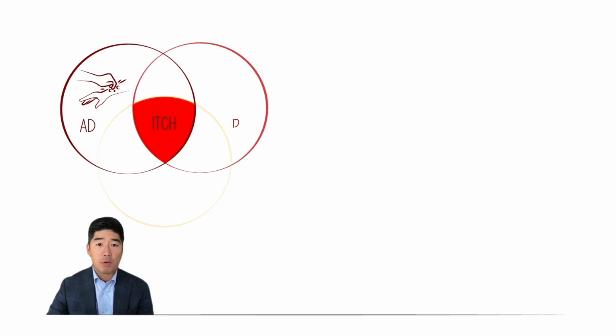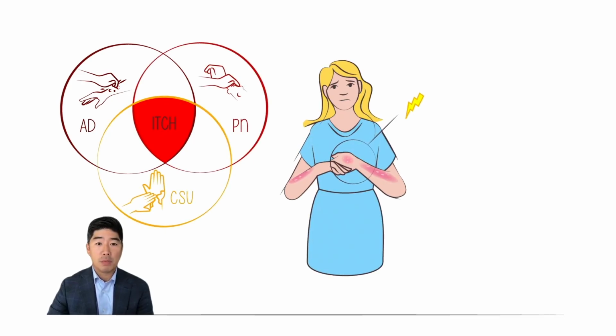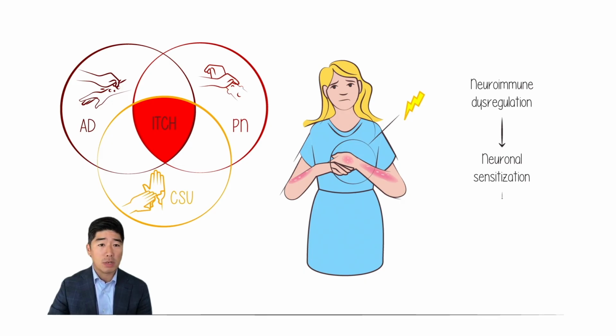In Vignette 4, I'll be talking about itch signaling and neuroimmune crosstalk. Itch underlies atopic dermatitis, prurigo nodularis, and chronic spontaneous urticaria, and is one of the most bothersome symptoms for patients, with a substantial negative impact on their quality of life. In all three of these chronic pruritic inflammatory conditions, itch involves neuroimmune dysregulation that may lead to neuronal sensitization and itch pathway activation. However, itch quality varies across these conditions.